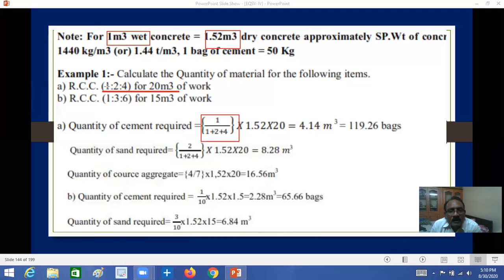What is that? This is proportionate. See, 1:2:4: if you divide it by 1 plus 2 plus 4, you will get the cement quantity.